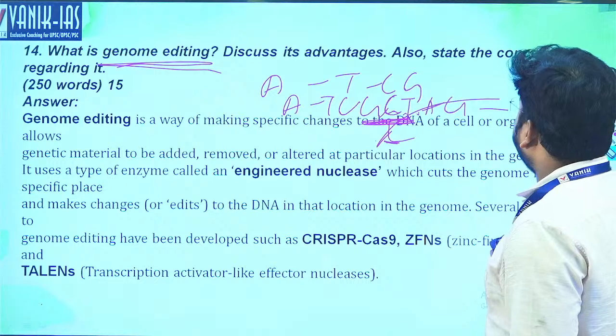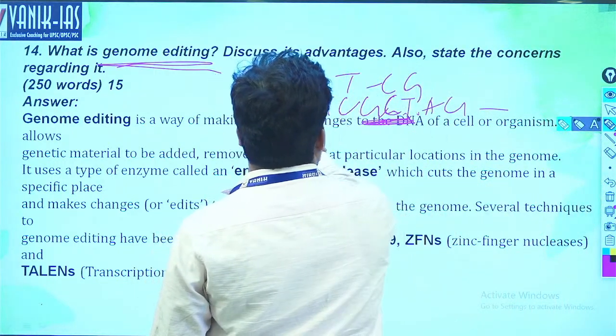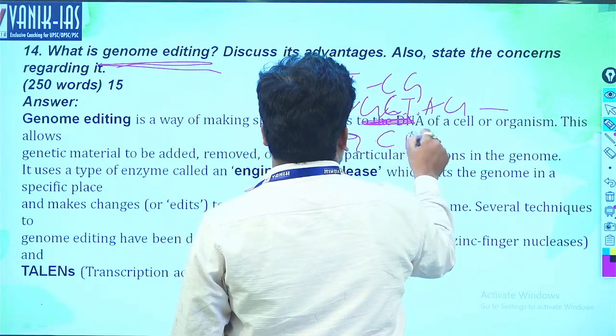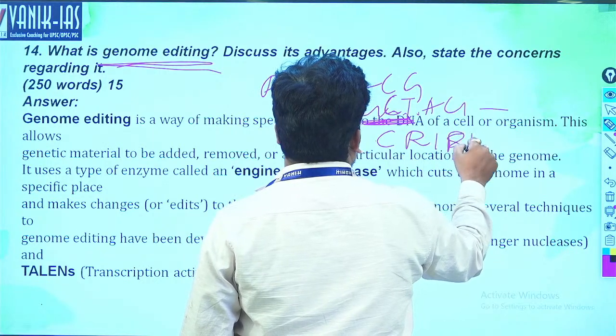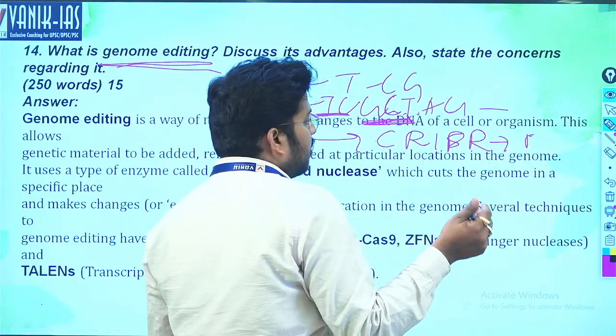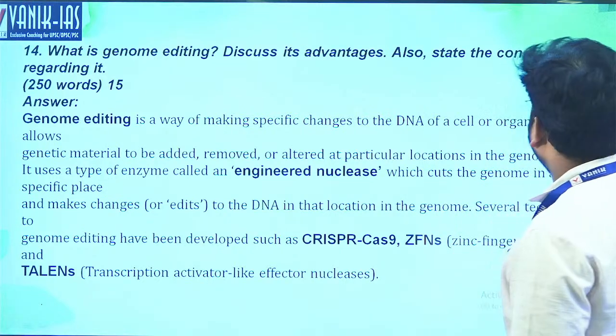So in genome editing, what do we do? Gene editing means we cut a gene. We use CRISPR technology for that. CRISPR technology has a molecular scissor, that is a protein, an enzyme that can edit the gene. Okay, what is this genome editing or gene editing?